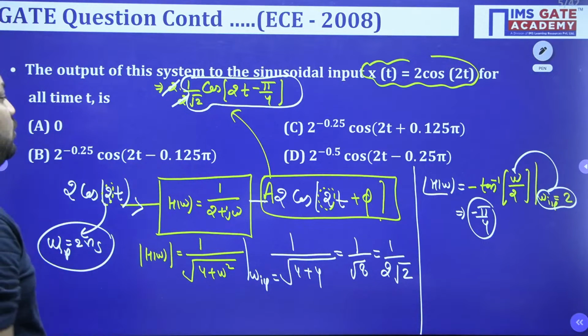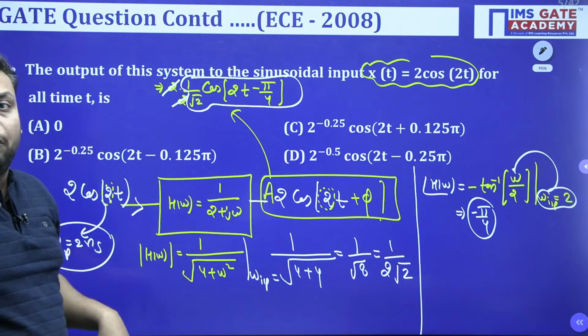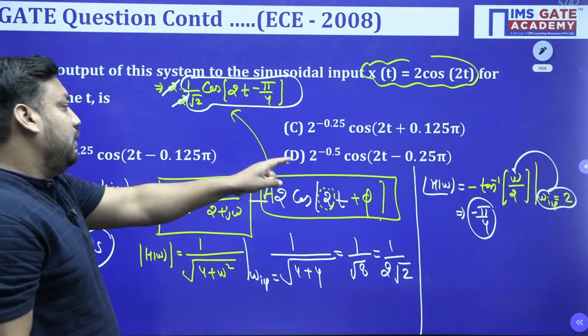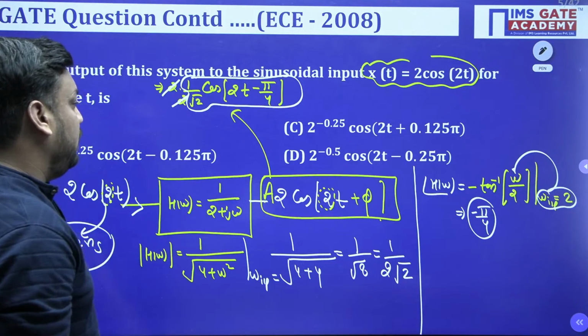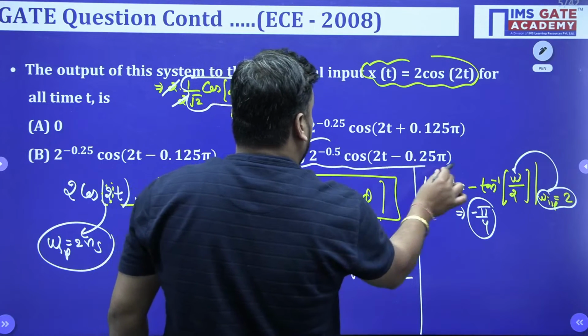And what is 1 by root 2, guys? Root 2 is nothing but power half. So when it transfers to the numerator from the denominator, it will give you 2 to the power minus 0.5, cos of 2t minus pi by 4. Option number D for the NITs is correct.